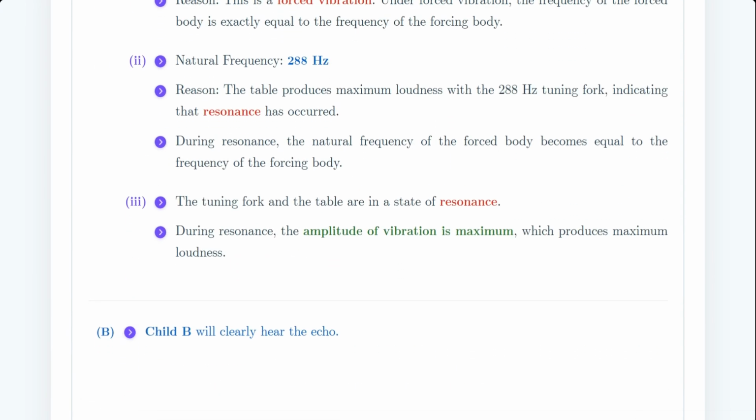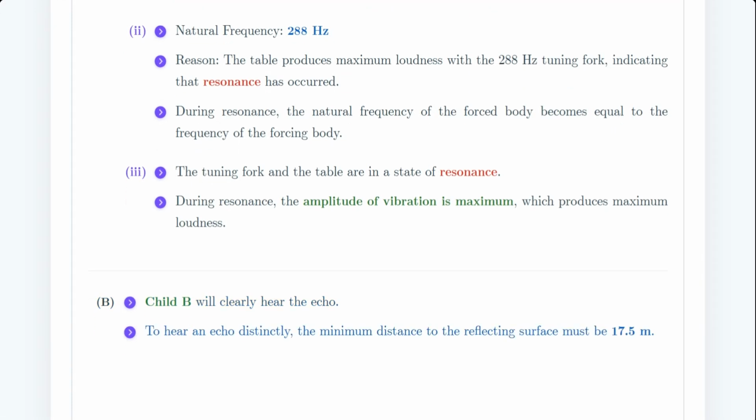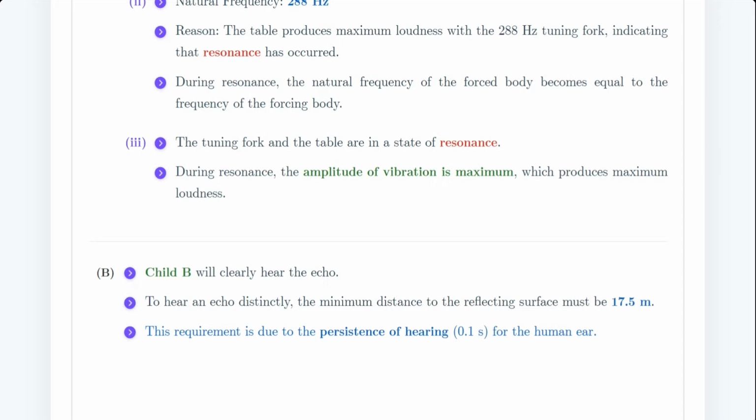The answer is, Child B will clearly hear the echo, while Child A will not. Here is the science behind it. To hear an echo distinctly as a separate sound, the minimum distance from the source of sound to the reflecting surface must be at least 17.5 meters. This distance is required because of a biological feature of our human ear called persistence of hearing. Our brain holds on to a sound for 0.1 seconds. So, the reflected sound must take at least that much time to come back to us.